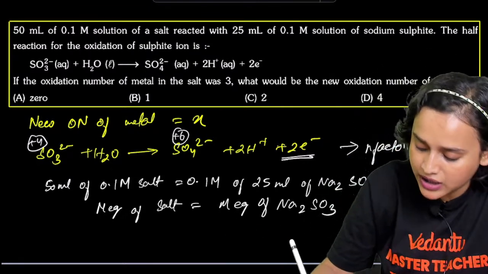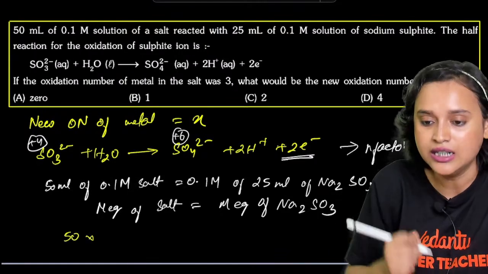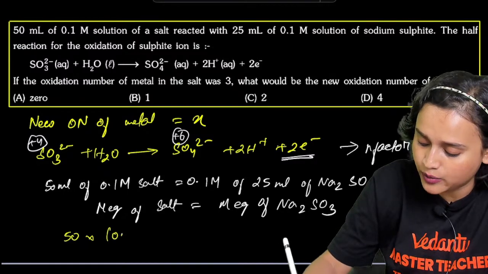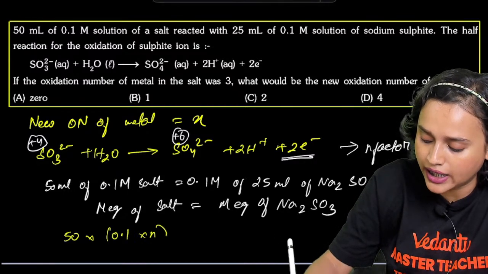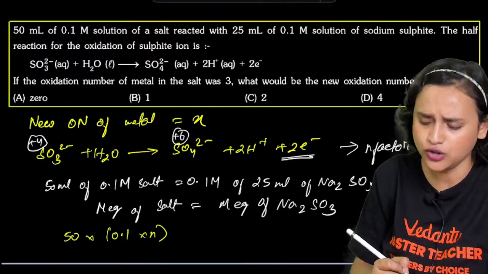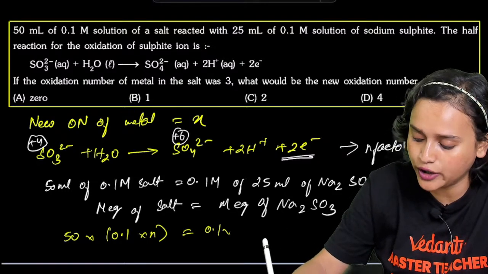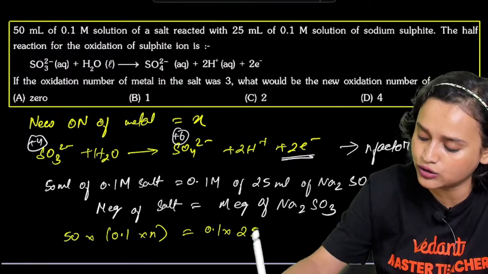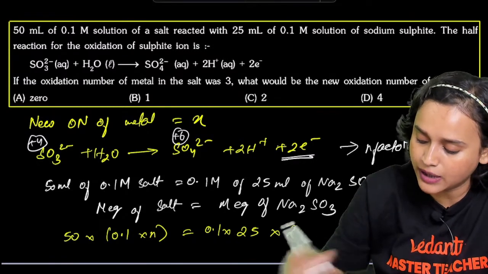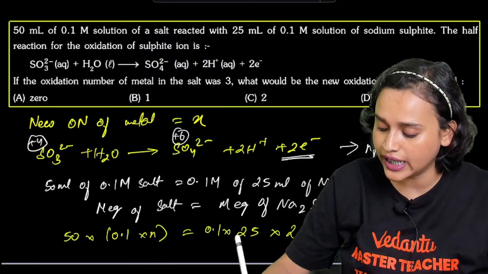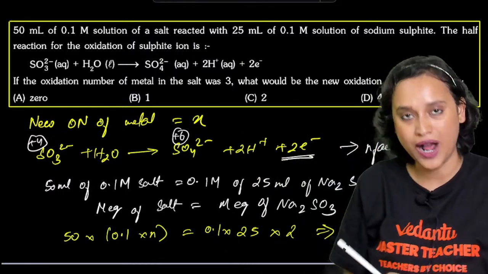So that means we can write it as 50 milliliter, 50 is the volume, multiplied with 0.1, multiplied with N. We do not know N. And here we have everything, guys. Here we have 0.1 multiplied with 25, and we know the valency factor is 2, so multiplied with 2. If you equate it and calculate it, what will you get? You will get that N is equal to 1.